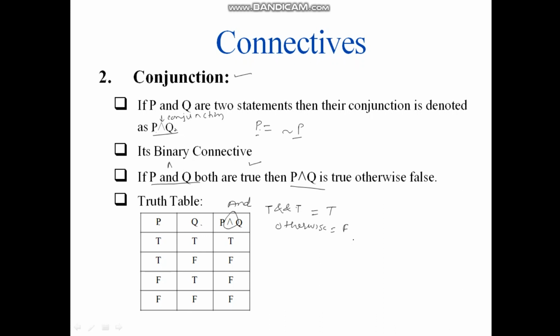If you would have taken three variables P, Q and R, then the output of P and Q and R will be true whenever all the inputs are true. If at least any one of them is false, it is going to be false. So there will be 8 possibilities in this case, as in the earlier case there are 4 possibilities for P and Q, where I can take two values. So here there are 8 possibilities, and only one is going to give you the truth value true. For all others, whenever any one of the inputs is false, the output is always false. So this is about the connective.